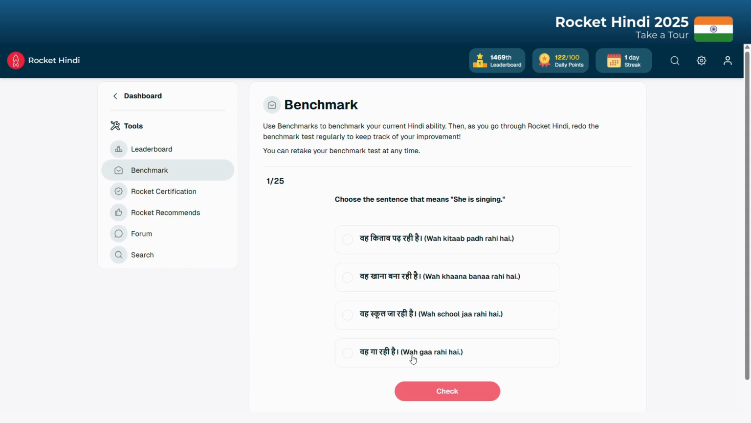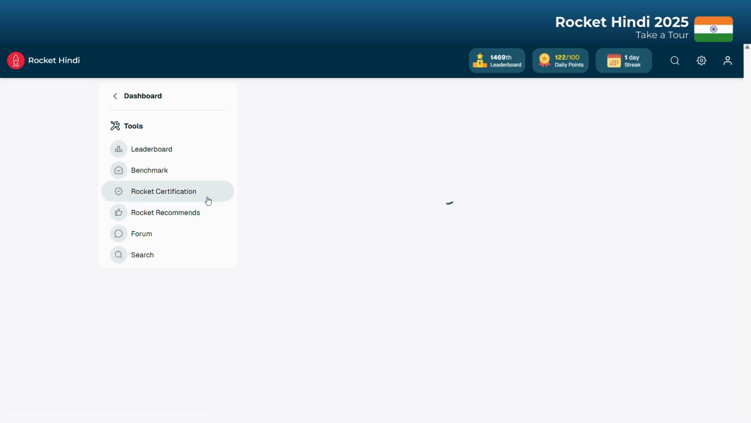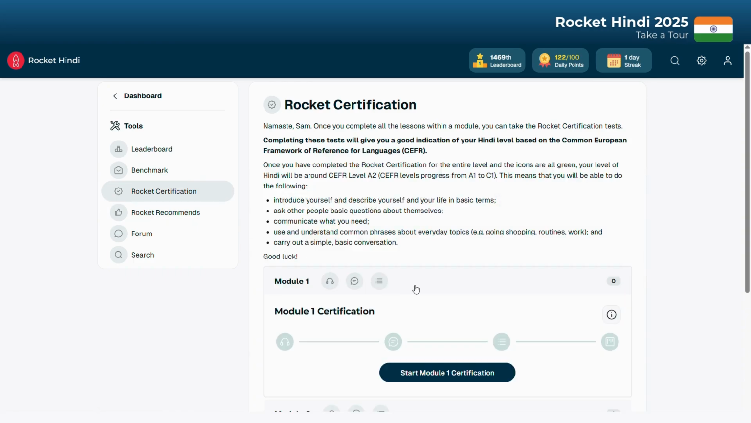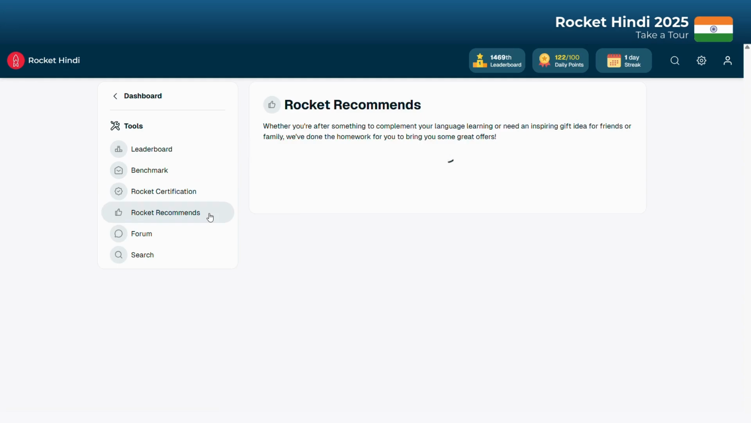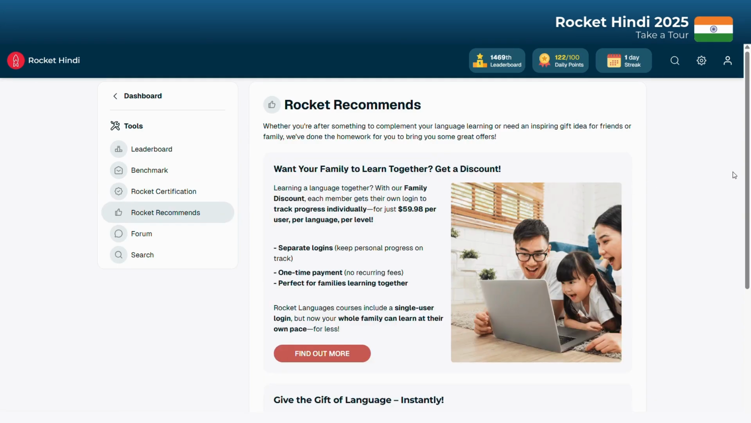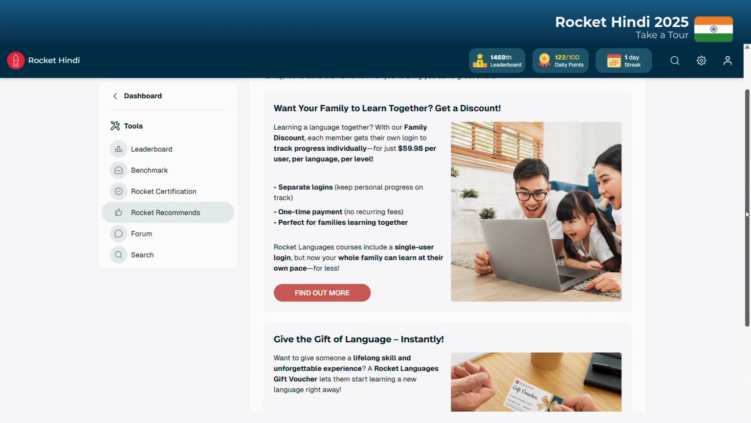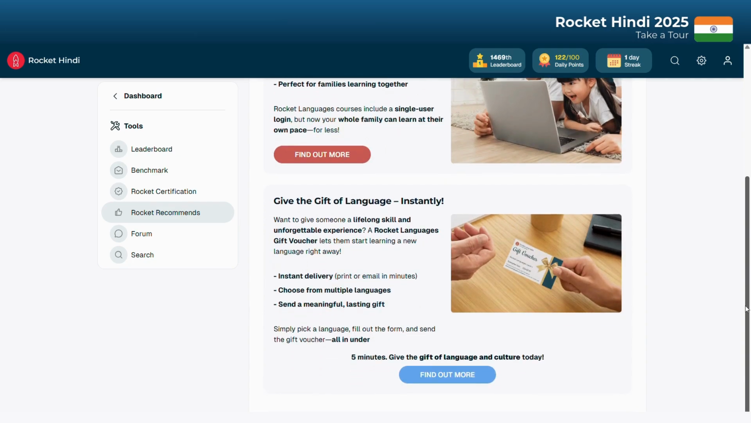If you're looking for something more in-depth, then under Rocket Certification, you'll find a longer form quiz, where you can test if you have understood everything that was covered in the specific module. For questions about what else Rocket has to offer, that's gift vouchers and a family plan to make learning a shared experience, head to our Rocket Recommend section.